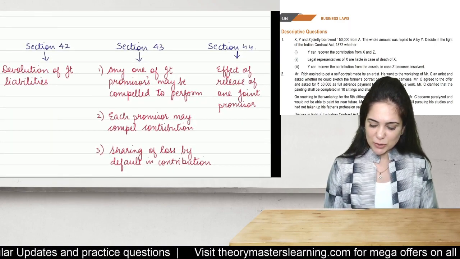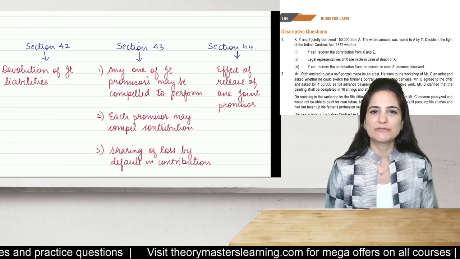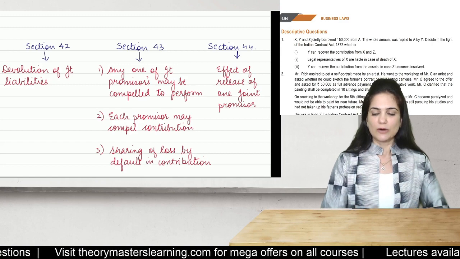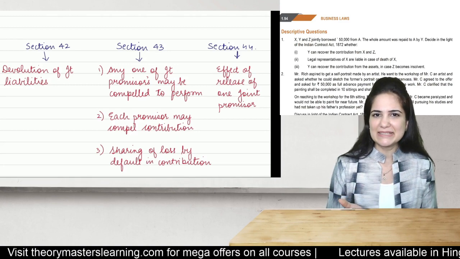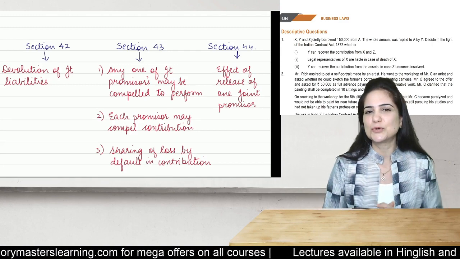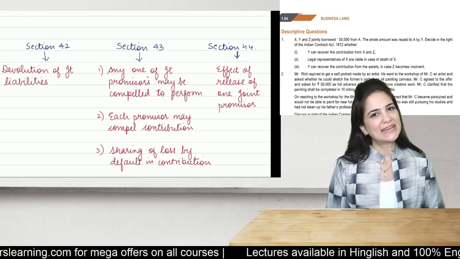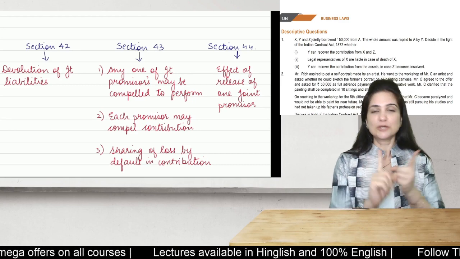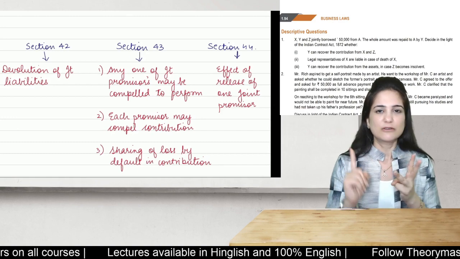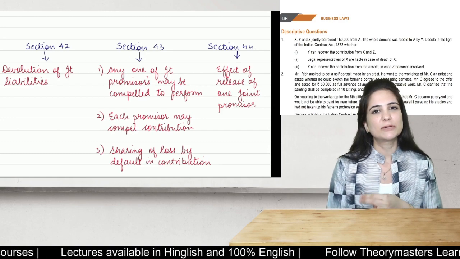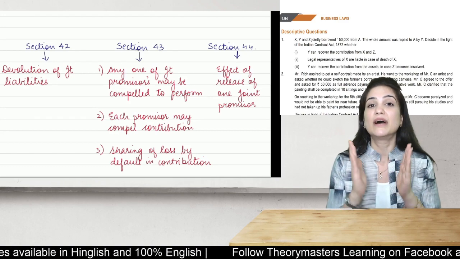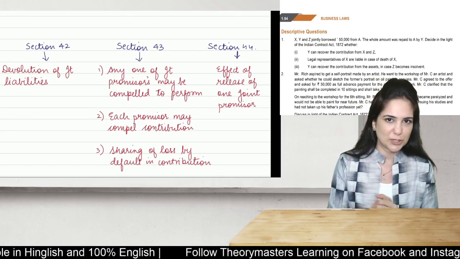Section 42, 43 and section 44 relate to joint promise. Now, when 2 or more persons make a promise to 1 or more persons, then it is known as a joint promise. Section 42, 43, 44 cover the provisions relating to joint promise, and all these 3 sections are important for exam. You have to remember the section numbers.